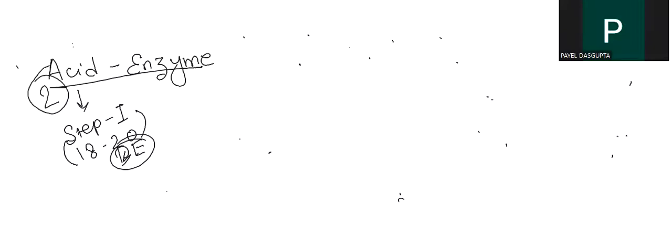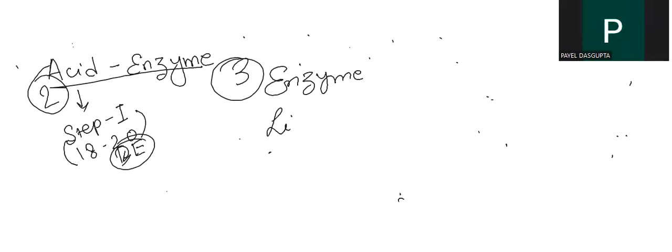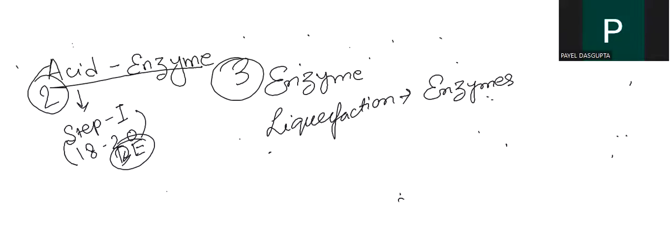And the third method is enzyme hydrolysis. What do you do in this? The liquefaction will be done by enzymes. What type of enzymes? Thermostable bacterial alpha amylase. Why thermostable?